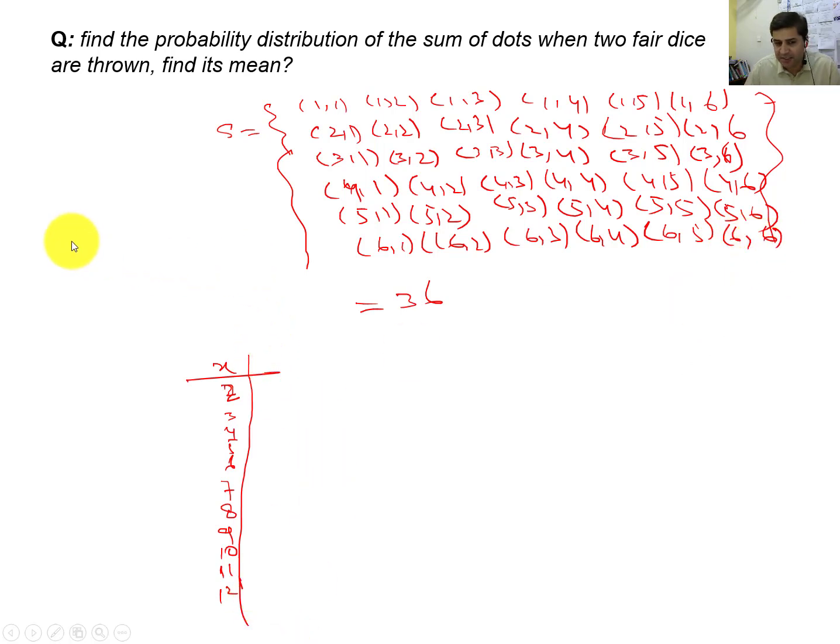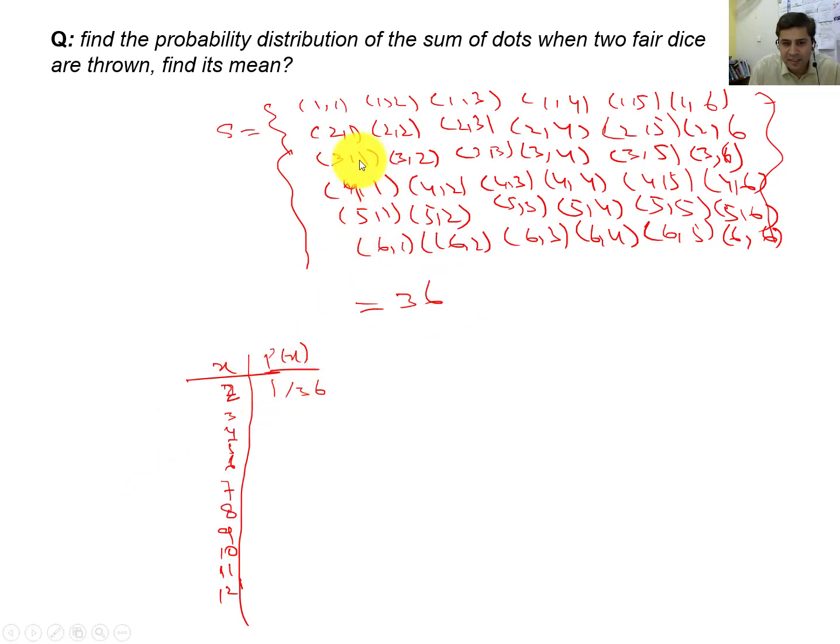And their respective probabilities will be as follows. For 2, how many chances are there when you add two numbers and the total is 2? There is only one chance, 1 plus 1, so 1 by 36. Why 36? Because the total possible outcomes are 36.